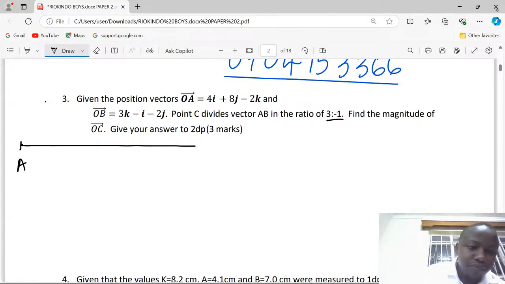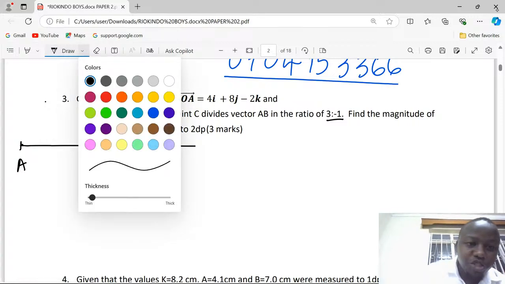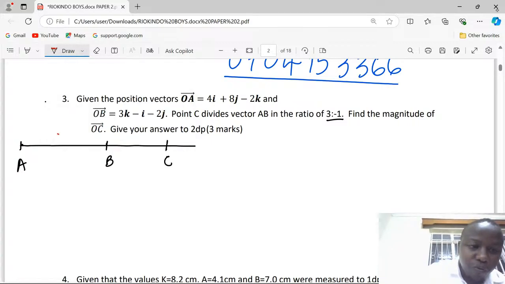Point A, point B, then C is dividing externally. When you are given the ratio as 3:1, it means from A to where C is, there are 3 divisions. Then from where C is back to B, we shall have 1 division. So the ratios can be divided into, we remain with 2 proportions there and 1.